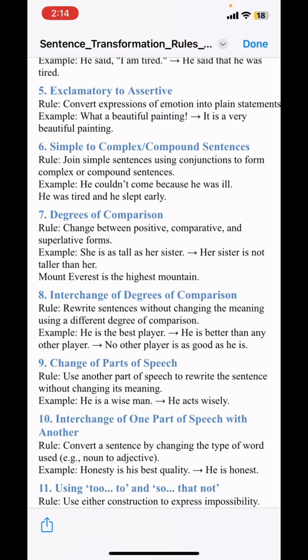So basically this has the same meaning, but we are just jumbling some words, like tall, taller, and the tallest. We know these meanings, but we are just playing with these words to make positive, comparative, or superlative forms.